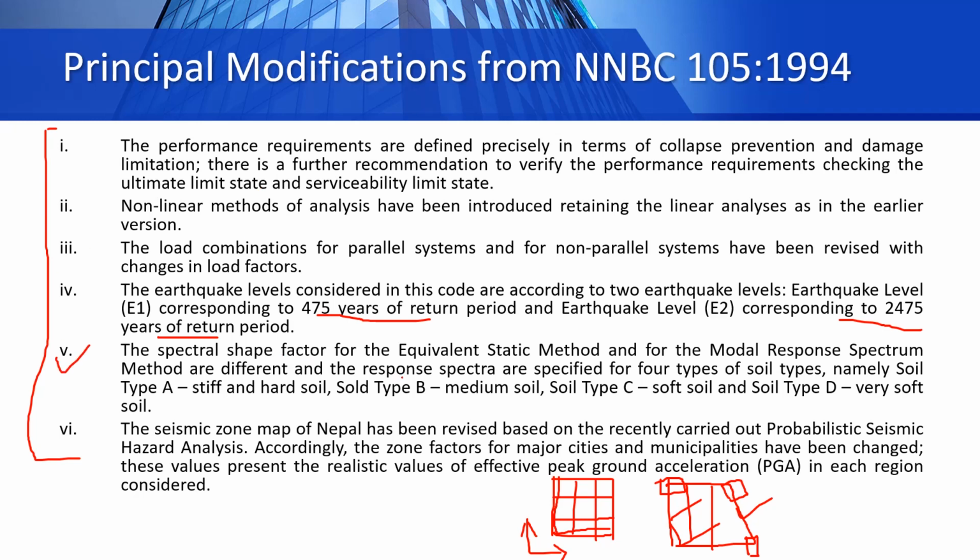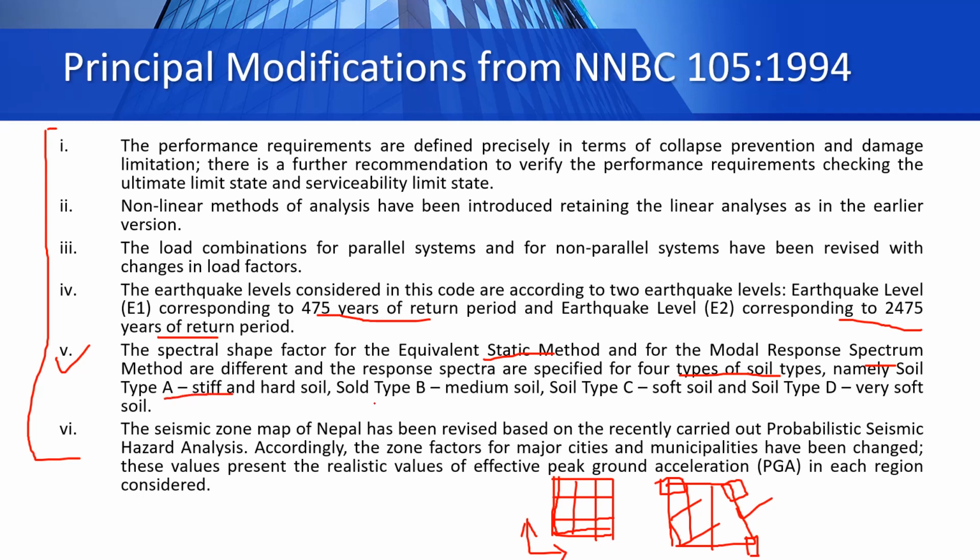Fifth number, the spectral shape factor for the equivalent static method and for the modal response spectrum method are different, and the response spectra are specified for 4 types of soil types. So our code, based on the value of different factors, classifies the soil into 4 types, A, B, C, and D. And for these 4 types, the spectral shape factors have been simultaneously defined for both the equivalent static method, which is a linear static method, and the modal response spectrum method, which is a linear dynamic method.